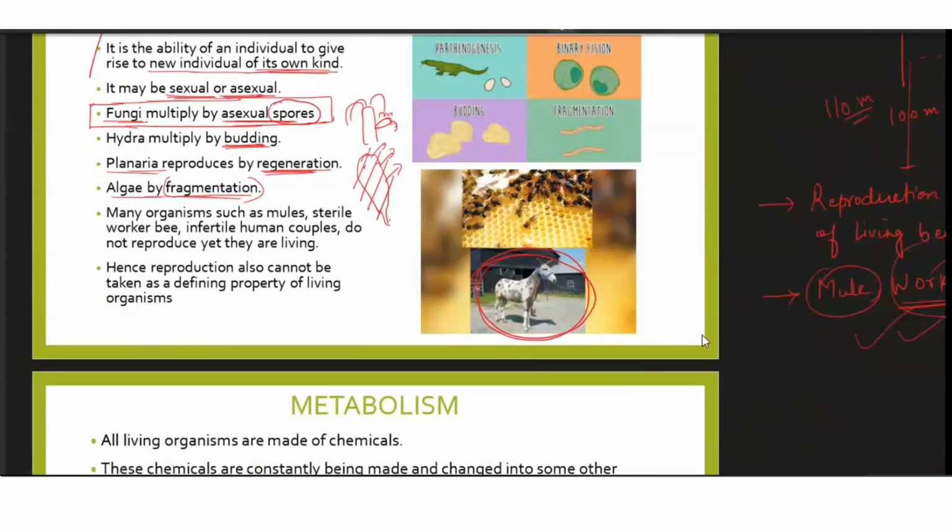Let's read through it. Many organisms such as mules, sterile worker bees or infertile human couples do not reproduce, yet they are living. Children, please remember these three examples, because this is the one which has already come in your exam. So remember at least these three examples: mules, sterile worker bees, infertile human couples. They do not reproduce, yet they are living. Hence, reproduction also cannot be taken as a defining property of living organisms.